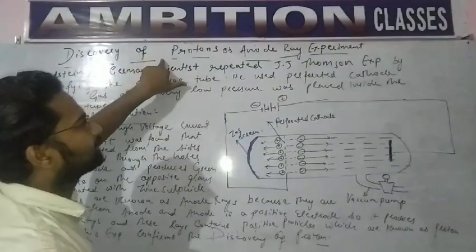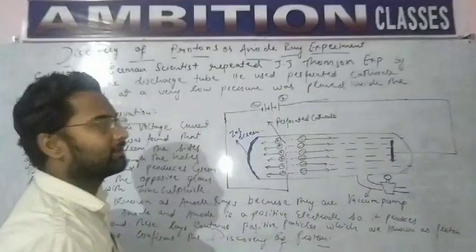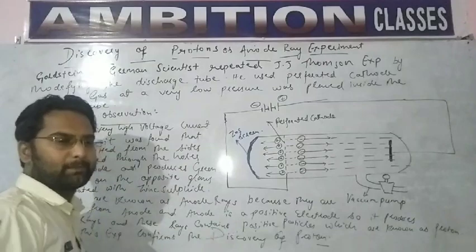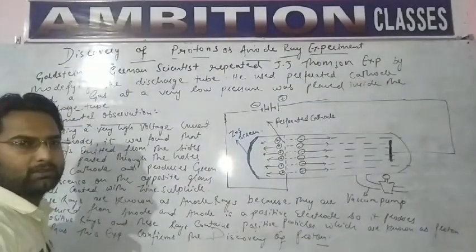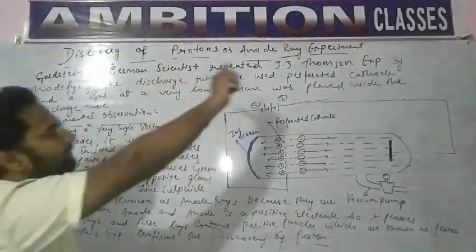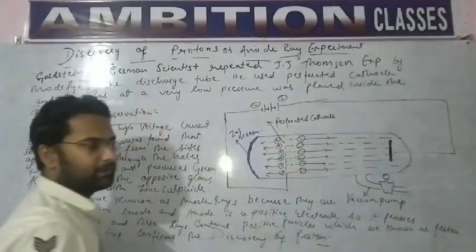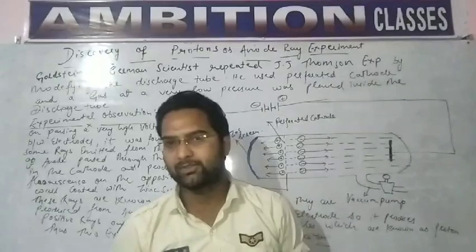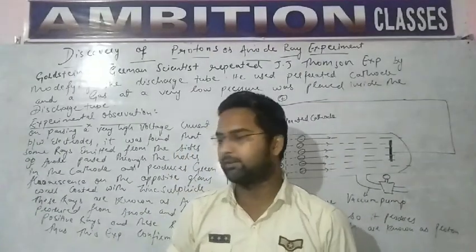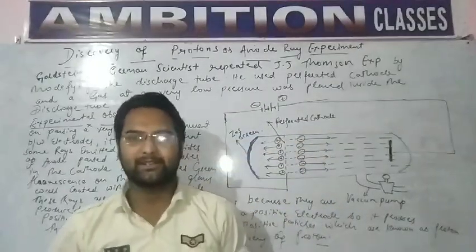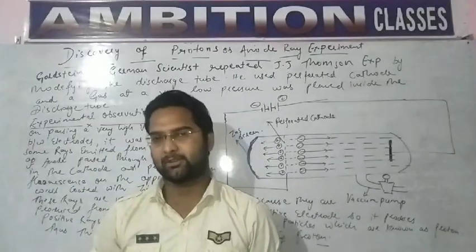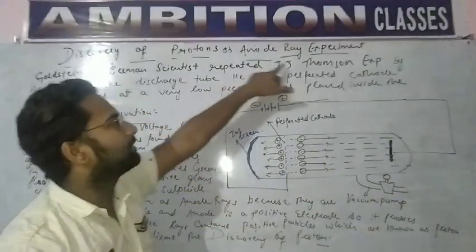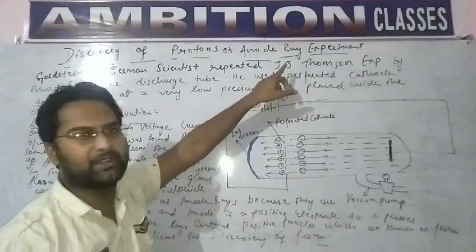Discovery of protons or anode ray experiment. Before, we studied the cathode ray experiment and discovered the electron. Now we have to discover the proton and study the anode ray experiment. Students, you just have to know we have two electrodes, one is cathode and another is anode. Cathode is the negative electrode and anode is the positive electrode. So we will study the anode ray experiment, that is the positive ray experiment.